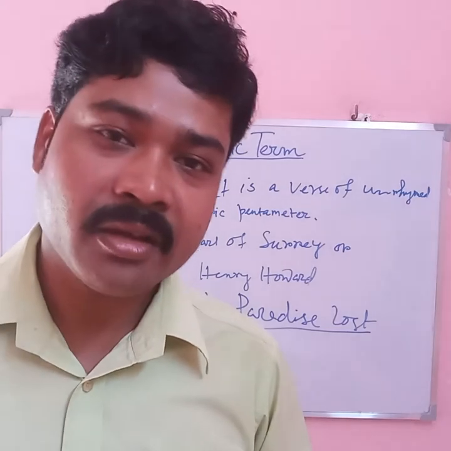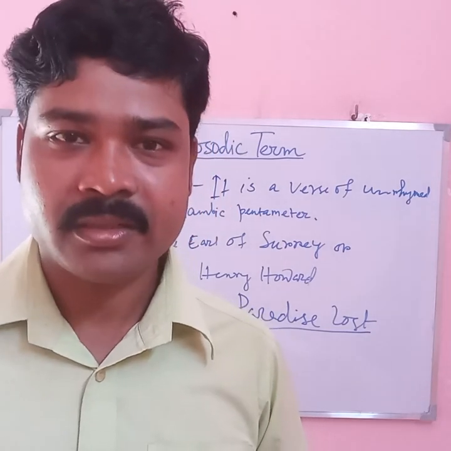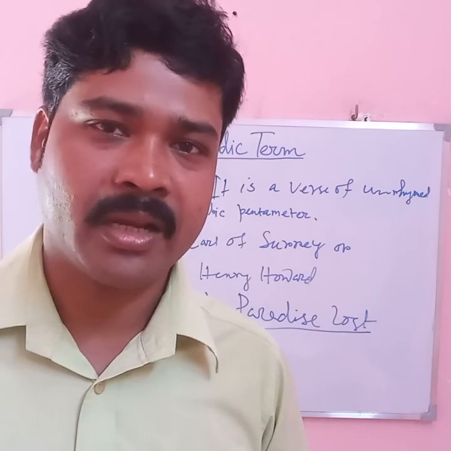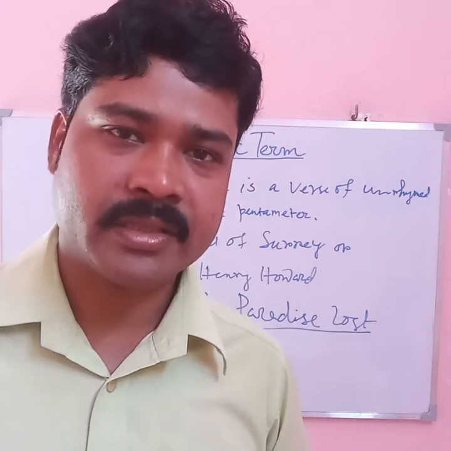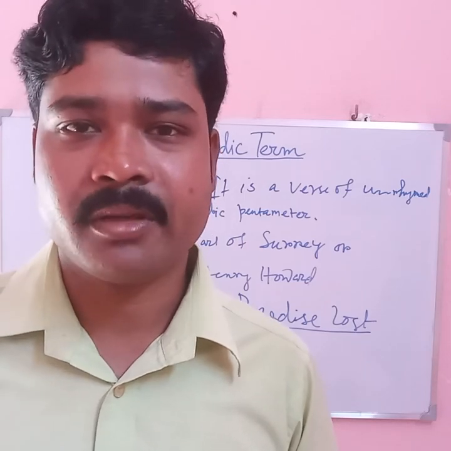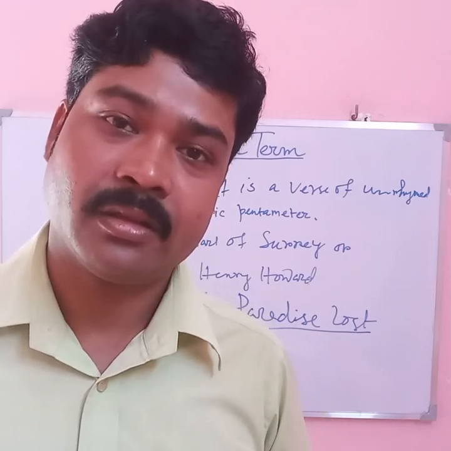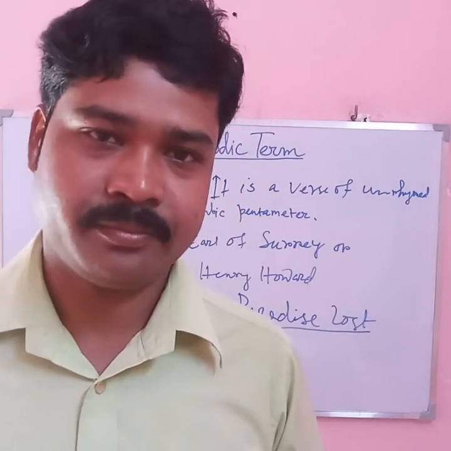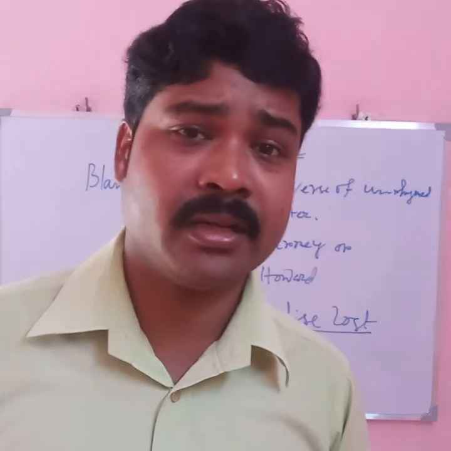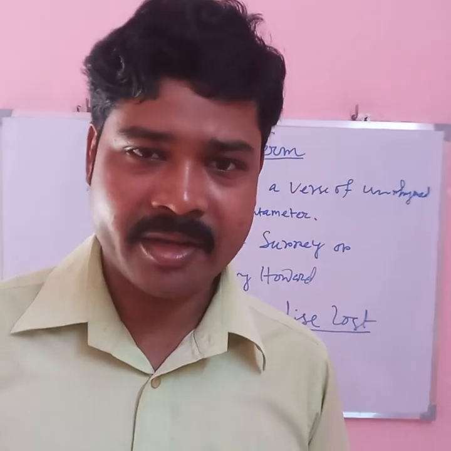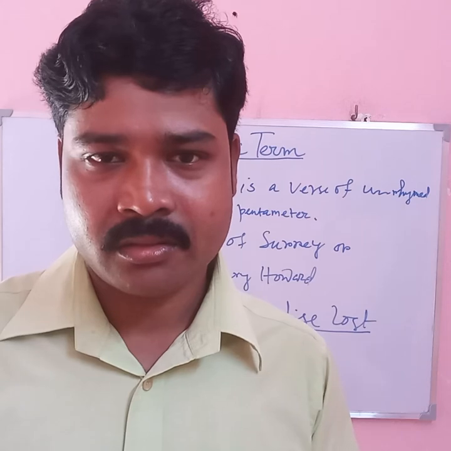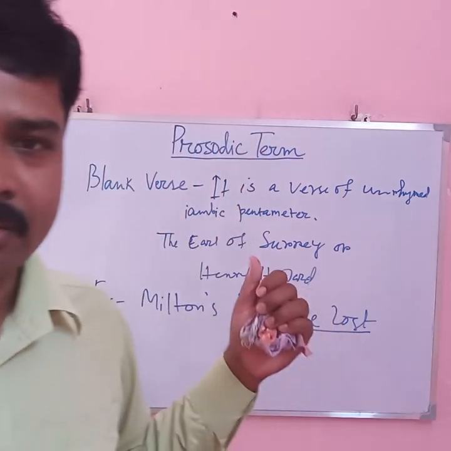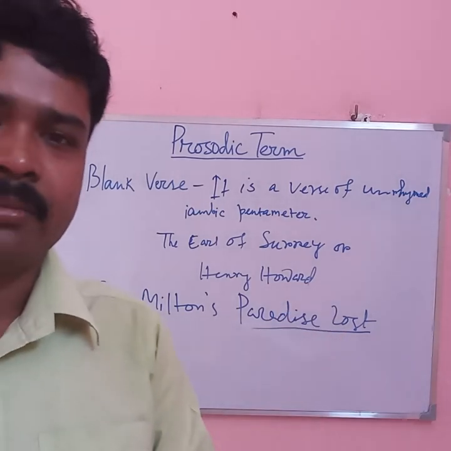T.S. Eliot used it in his epic poem The Waste Land, published in 1922. Among the American poets, Hart Crane, Wallace Stevens, and Robert Frost used this verse form in their poems.